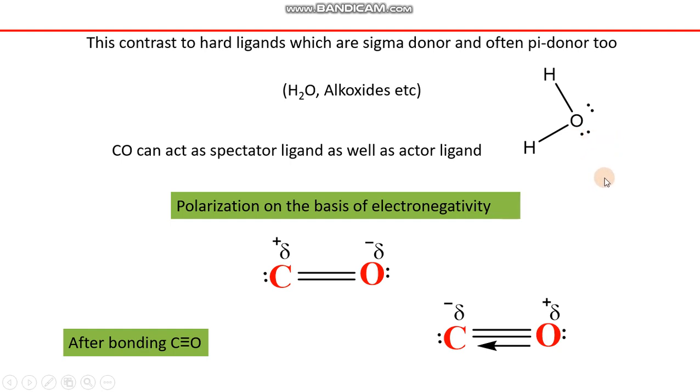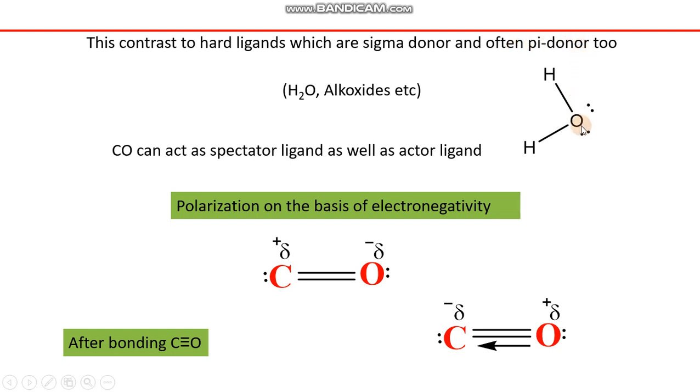Now, if the metal possesses certain orbitals which are completely empty and compatible with the other filled orbital of oxygen, that compatibility will make both the water and the metal center overlap further, and an additional bond will also form, which is normally called a pi bond. So in both cases, in sigma bonding as well as in pi bonding, oxygen is the donor species. Thus this type of ligand is called a sigma donor as well as a pi donor.